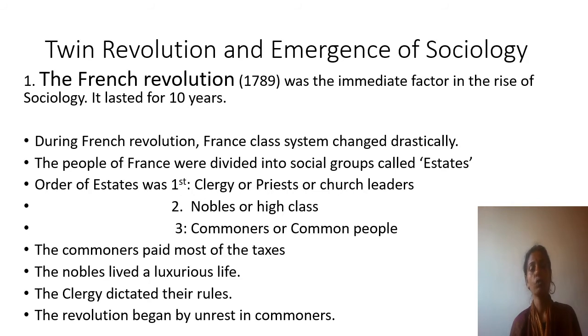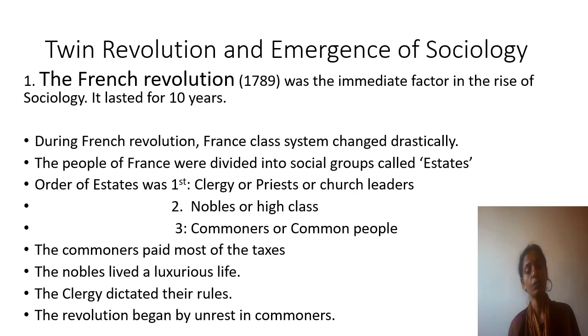So, the first revolution that we studied was the French Revolution. When did it happen? It happened in 1789. And it was the immediate factor in the rise of sociology. This revolution lasted for 10 years. So what happened in this revolution? Just a brief introduction I want to give you about this French Revolution. You know this country France, which is in Europe. This revolution occurred there in 1789.